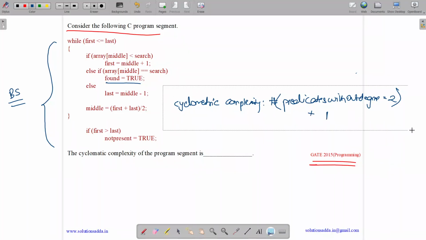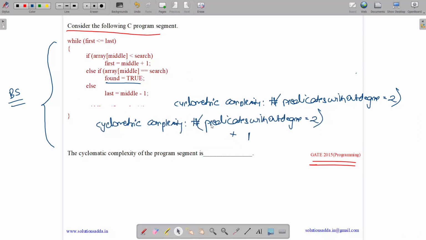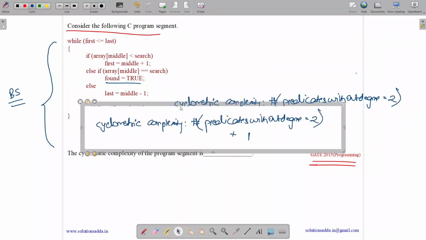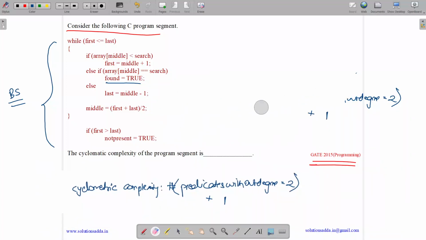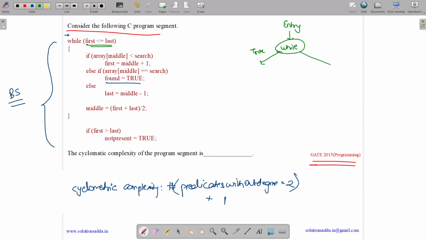Let me move this over here. So how do we create a tree? First we have an entry over here. So we have the entry or the start of program. Okay. Then we first come to while. We have a while statement. Now this statement will either evaluate to true or false. So either it evaluates to true or it evaluates to false.